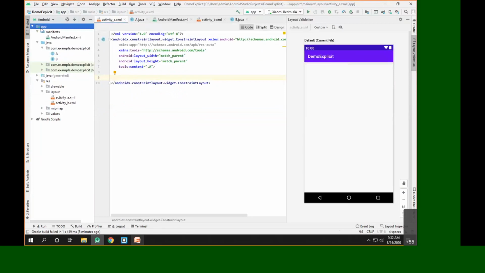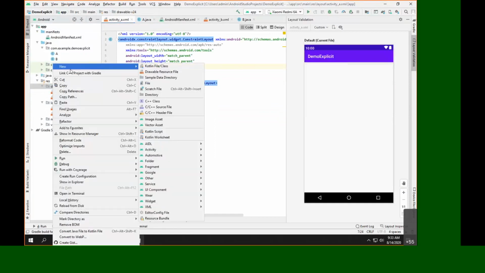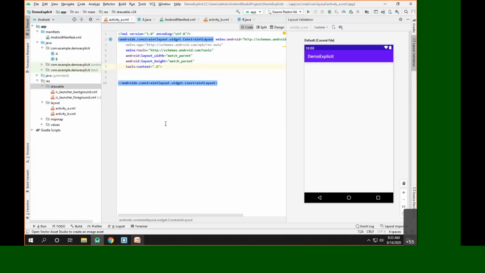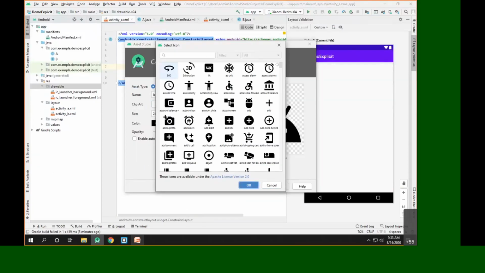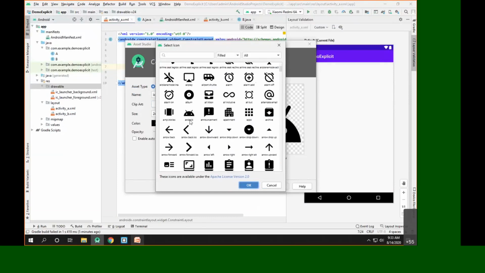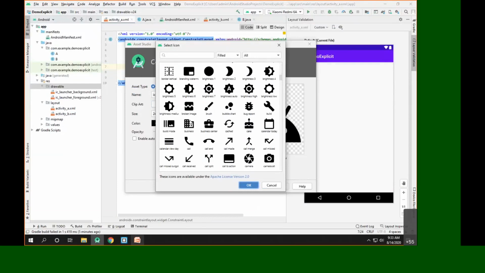So let me add some kind of image here in order to give the feel of the splash screen. We'll right click on the drawable and add one vector asset, and we'll choose any other icon here.